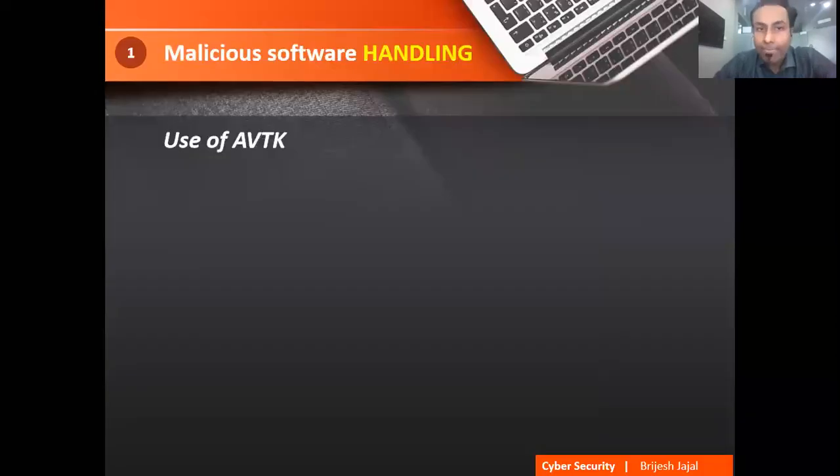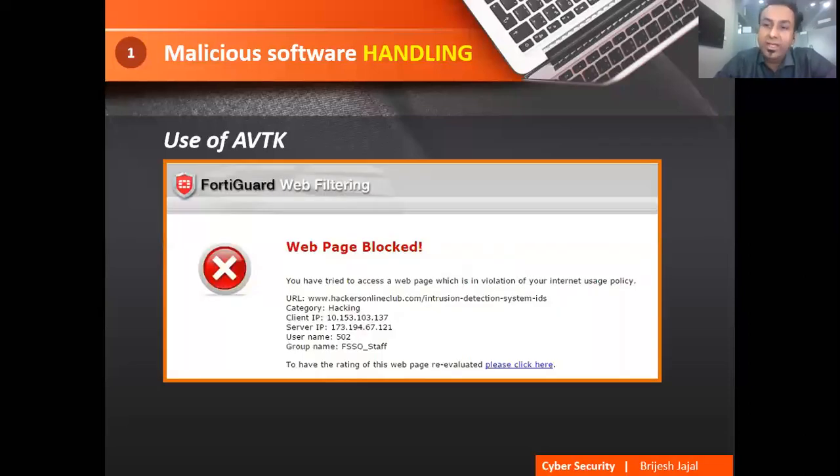Now you see the heading, that is handling. The question is, we have a problem, what is the solution? The solution is malicious software handling, that is, you use an antivirus toolkit. Simple, right? There are a lot of famous antivirus products available. We put in the antivirus and do not allow outside things to pass into our machine. This is one simple example.